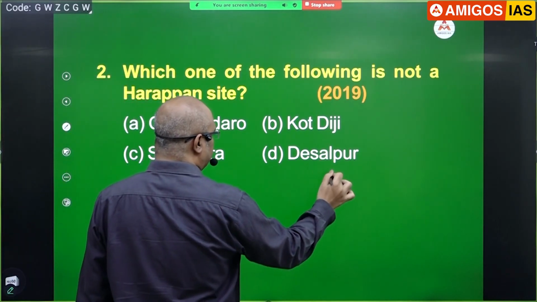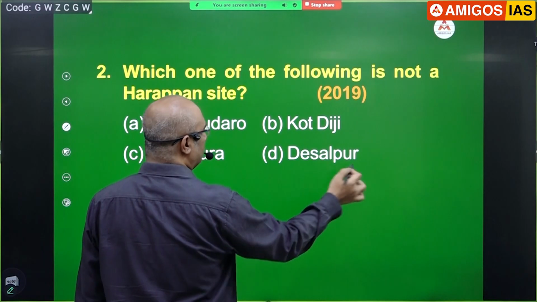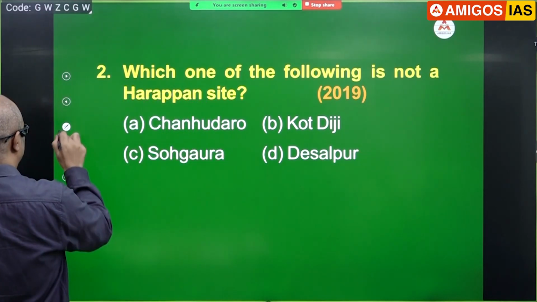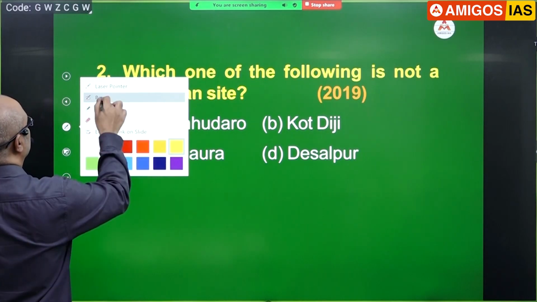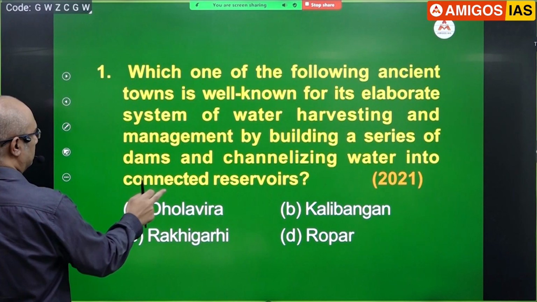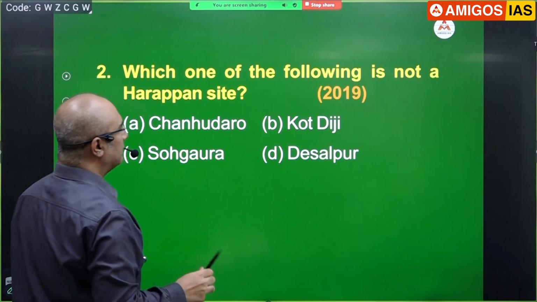You can add one word here. Can't we write on this?